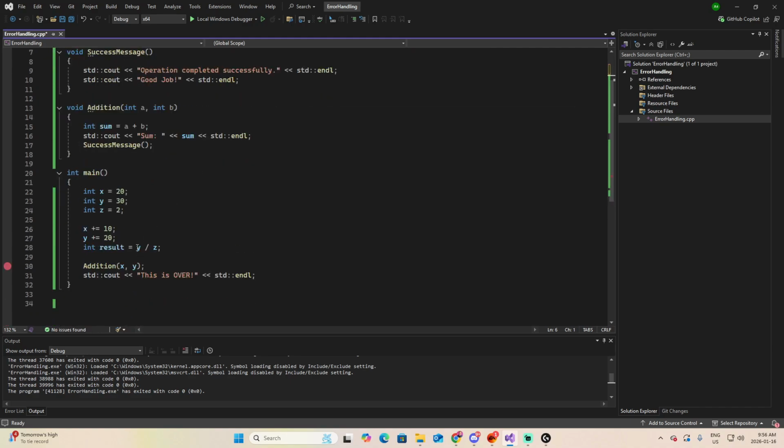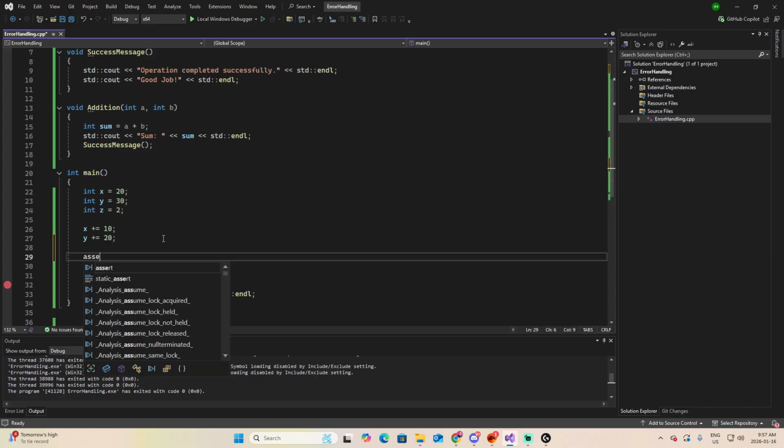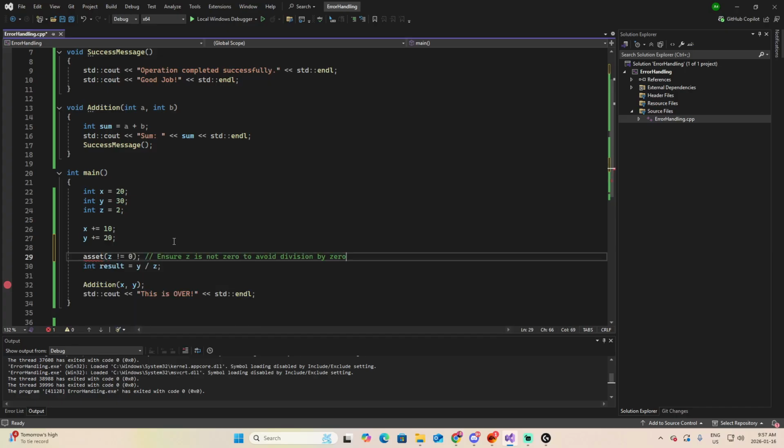Let me go to the main. Assert z is different than 0. I'm sorry, I forgot an R. Assert z is different than 0. This ensures z is not 0 to avoid division by 0. If the condition is true, nothing happens. If the condition is false, the program stops and tells you exactly which assumption was violated.